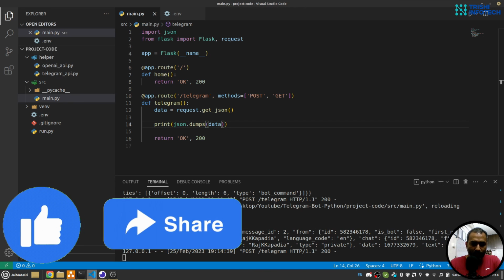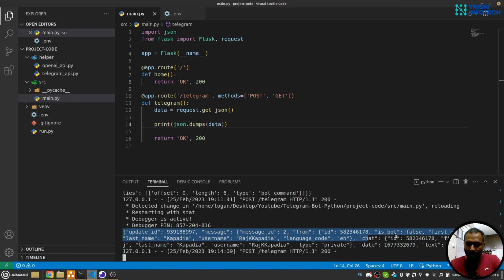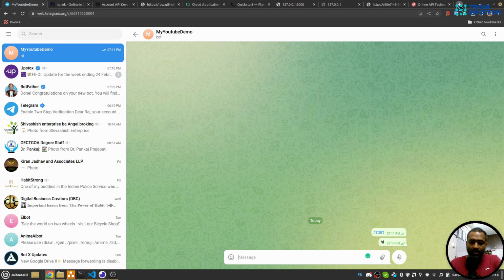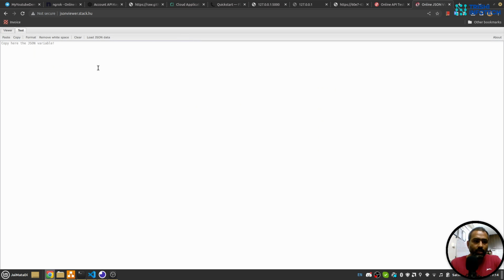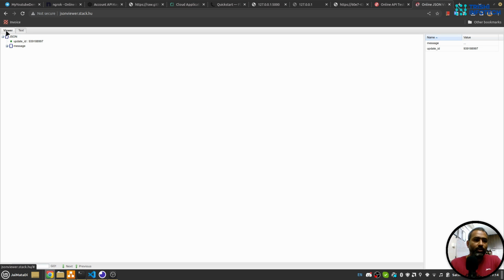Yeah, so we receive that. Now why I did that, because it has converted the incoming body into string. So now I can go to, let's say, a JSON viewer, and here I can paste it, and now we can view that. So you see that update has a message property which has text hi.